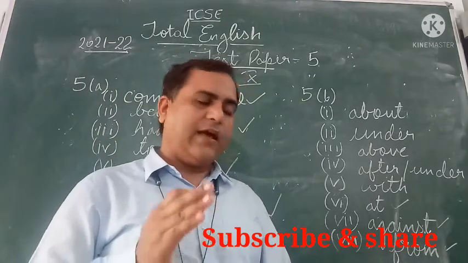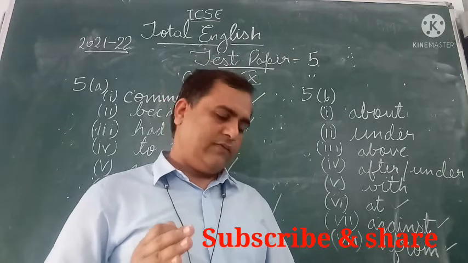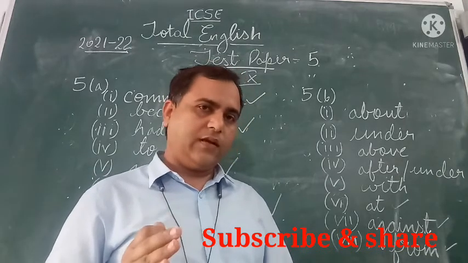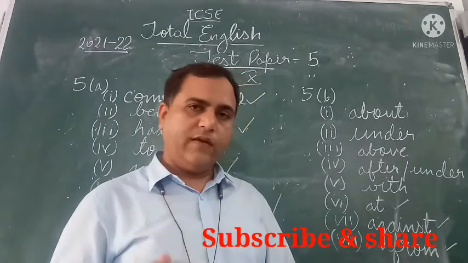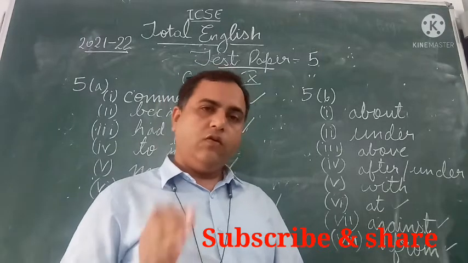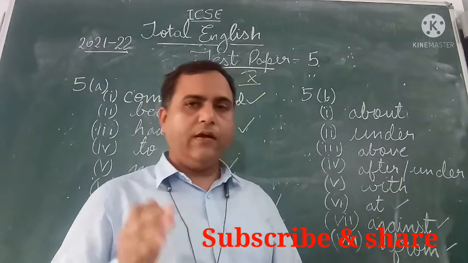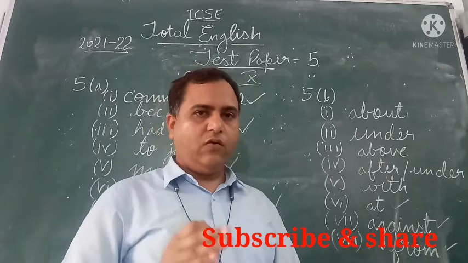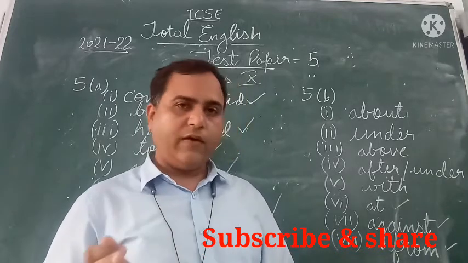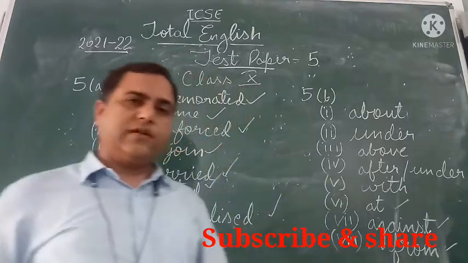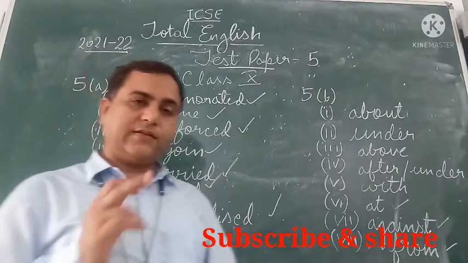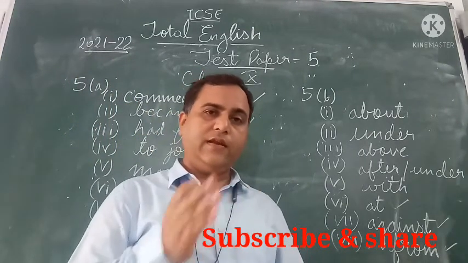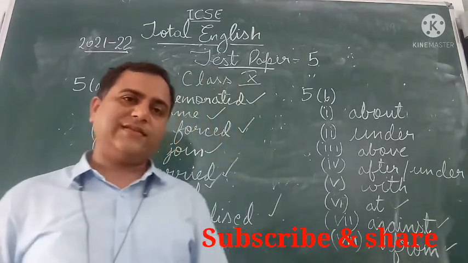Then question number 4: does anyone like paying a fine? It is given in interrogative and you have to begin with no one. No one likes paying a fine. Then question number 5. This type of sentence you have read in interchange of the sentences.